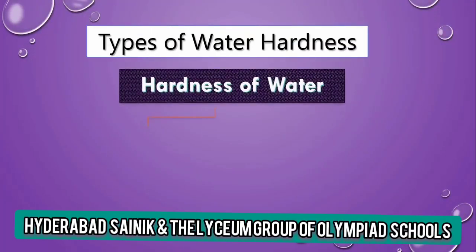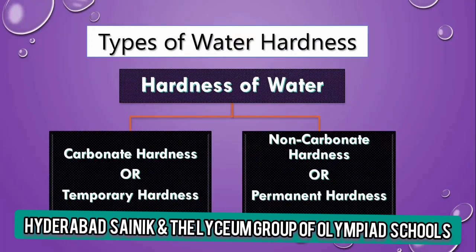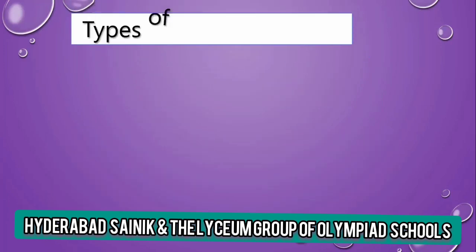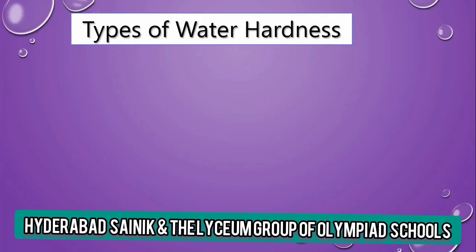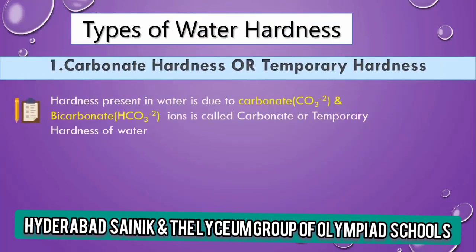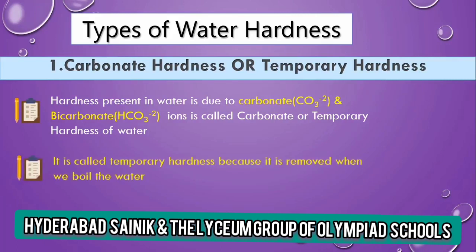Water hardness is divided into two parts: carbonate hardness or temporary hardness, and non-carbonate hardness or permanent hardness. First we understand carbonate hardness or temporary hardness. Hardness present in water due to carbonate and bicarbonate ions is called carbonate or temporary hardness, and it is called temporary hardness because it is removed when we boil the water. Examples of temporary hardness are calcium carbonate, magnesium carbonate, calcium bicarbonate, and magnesium bicarbonate.